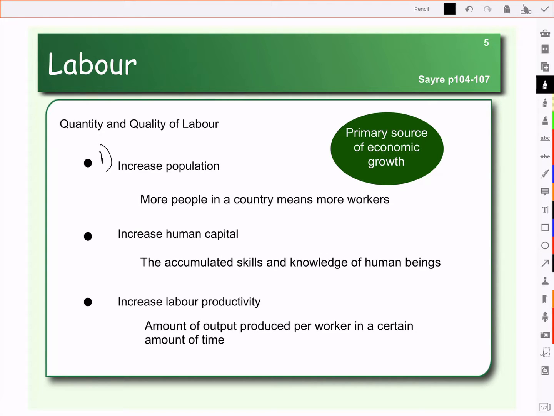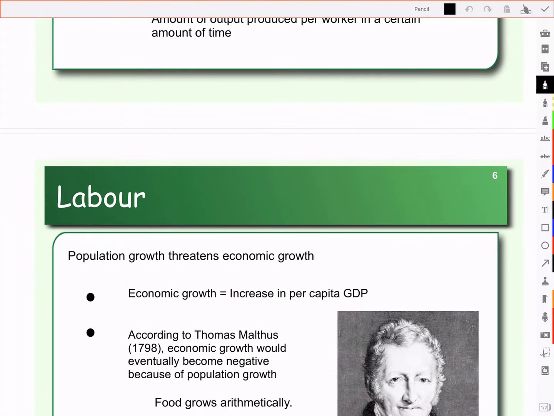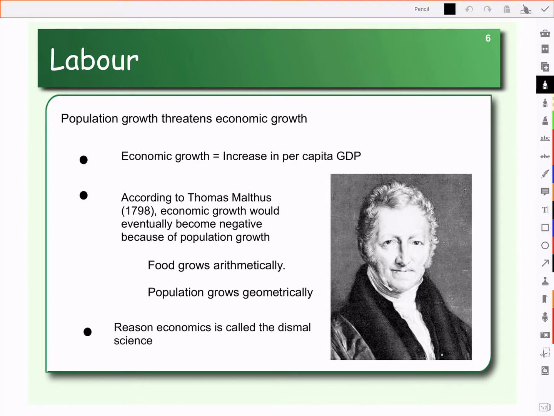The other challenge we have when it comes to increasing the population is that when the population increases, it's possible that because they're not adding more to production, it actually hurts our economic growth. Which brings us to a theory created by Thomas Malthus. So Thomas Malthus was an Anglican clergyman. So Reverend Thomas Malthus.